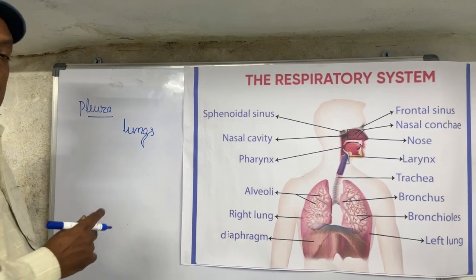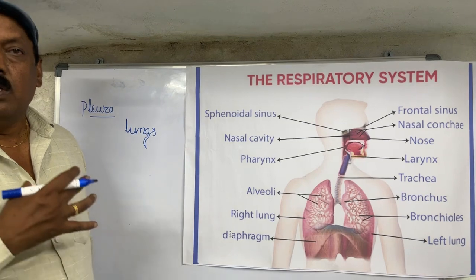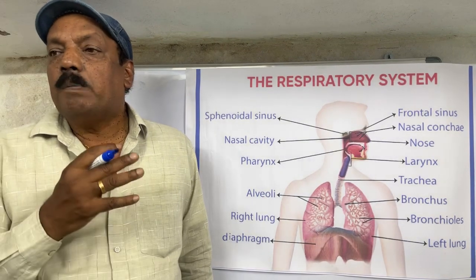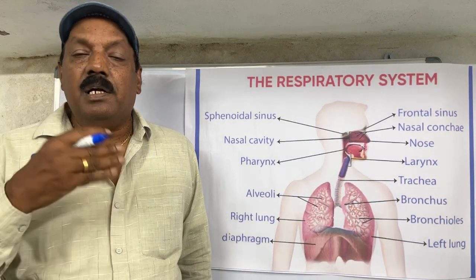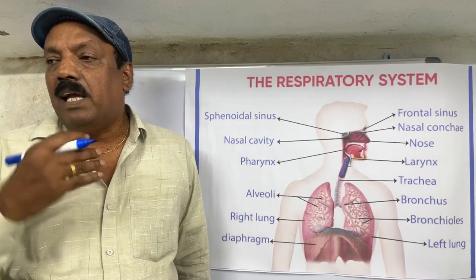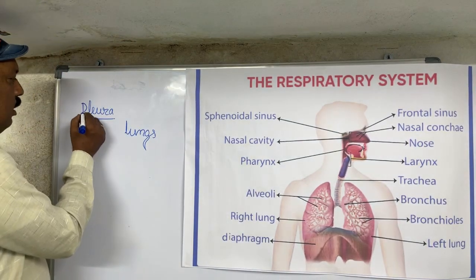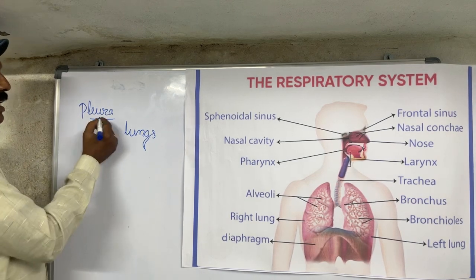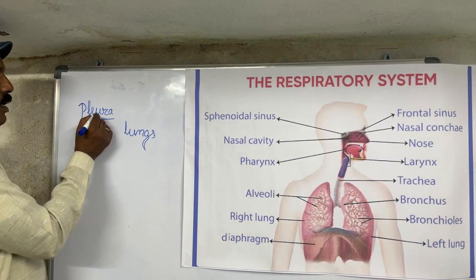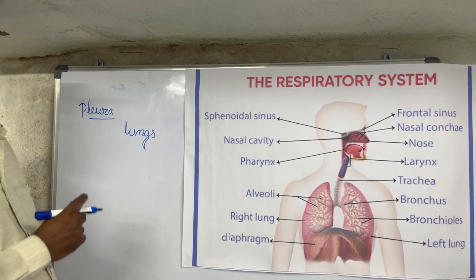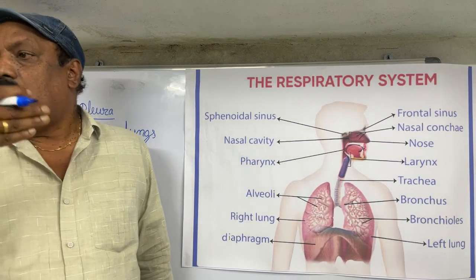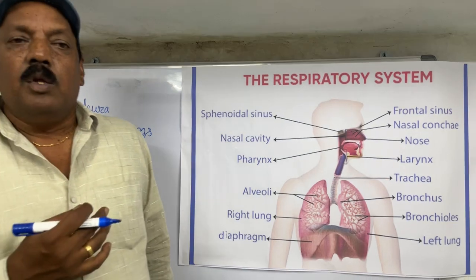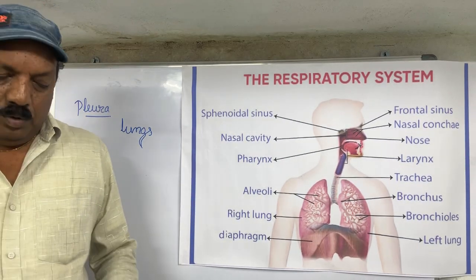The lungs are covered by a double layered spongy elastic layer we call pleura, P-L-U-R-A. The pleura is a double layered covering layer of the lungs.